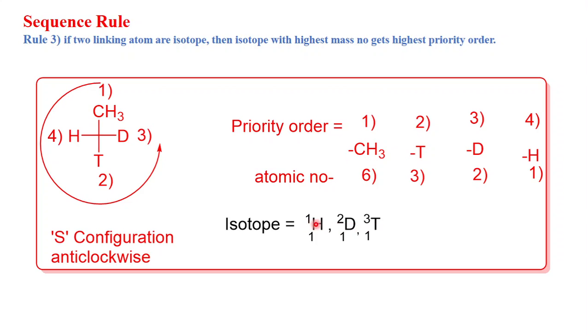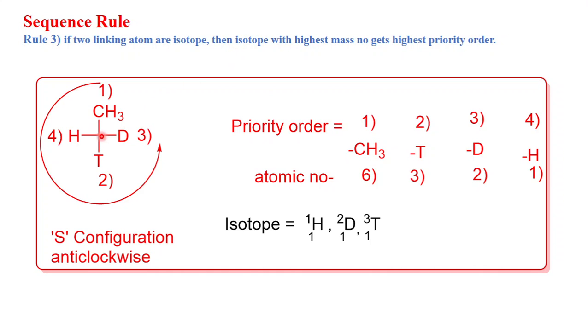Hydrogen has mass number 1, deuterium has 2 and tritium has 3. So rule number 3 says that if two linking atoms are isotopes, then the isotope with the highest mass number gets the highest priority.